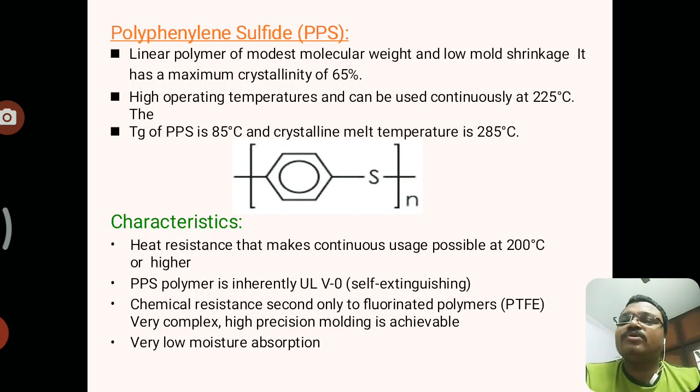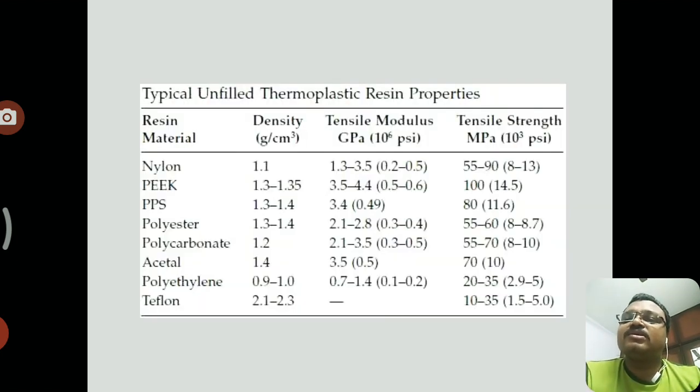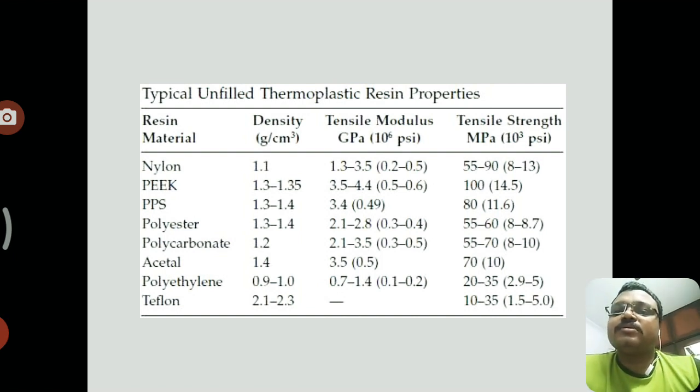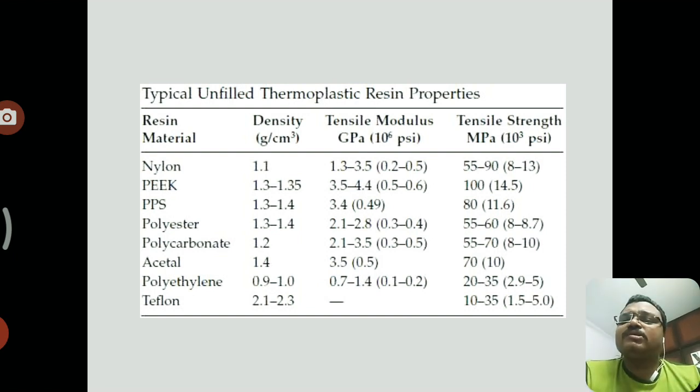So next one is polyphenylene sulfide, and these are some of the examples. In this slide, we define the thermoplastic resin properties. It has been divided into 4 columns: resin material, density, tensile modulus, and tensile strength. First are the types of resin materials: nylon, PEEK, PPS, polyester, and others. Next is the density, 1.1, 1.3, which is the density of each resin material. And next, the tensile modulus and tensile strength.